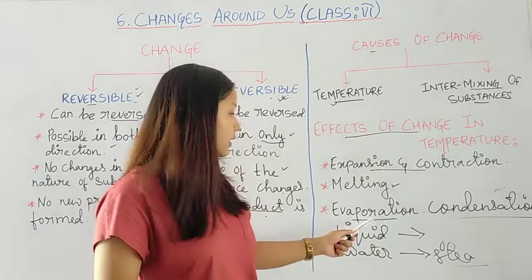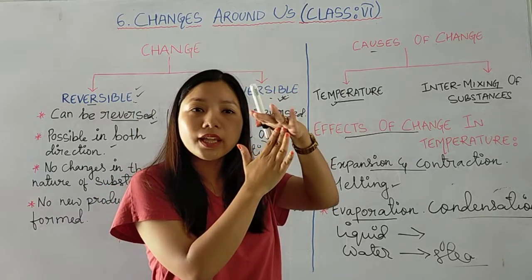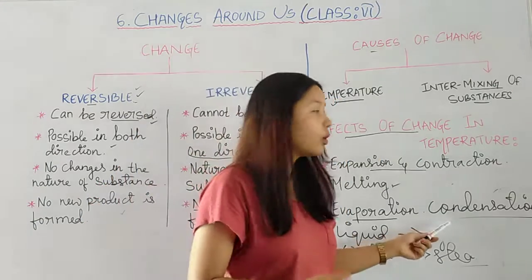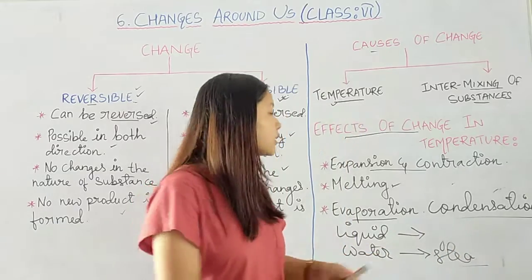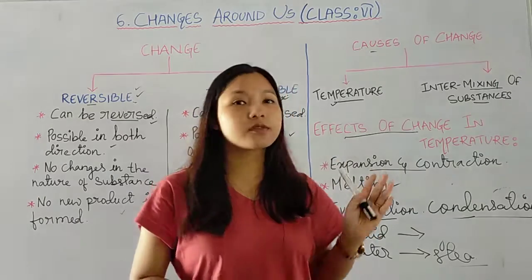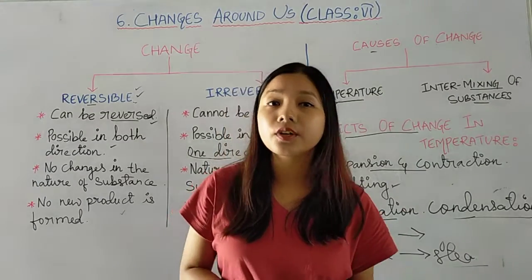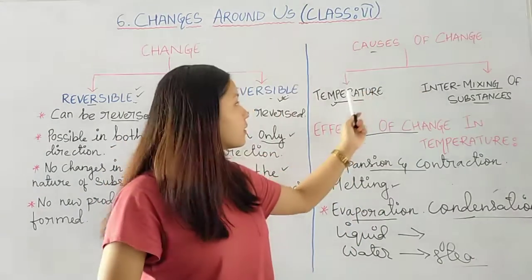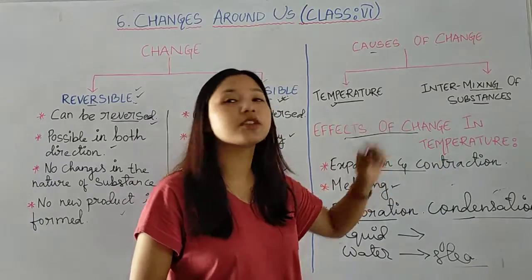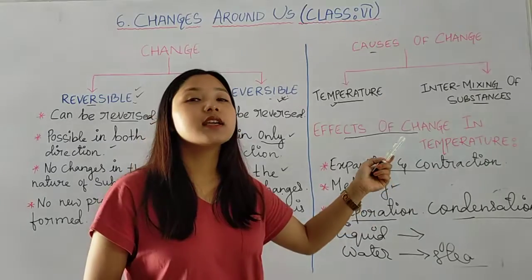When we provide heat, evaporation will take place. When we take away the heat, that means when the steam comes in contact with the plate, the plate absorbs the heat of the steam, so steam gets cooled off and gets converted into liquid, giving us the process of condensation. So I hope that you have understood these topics very clearly, as we have discussed changes, types of changes, reversible as well as irreversible. Then what are the main causes? Temperature and intermixing of substances. Then we have discussed some effects of change in temperature, like expansion and contraction, melting, evaporation as well as condensation.